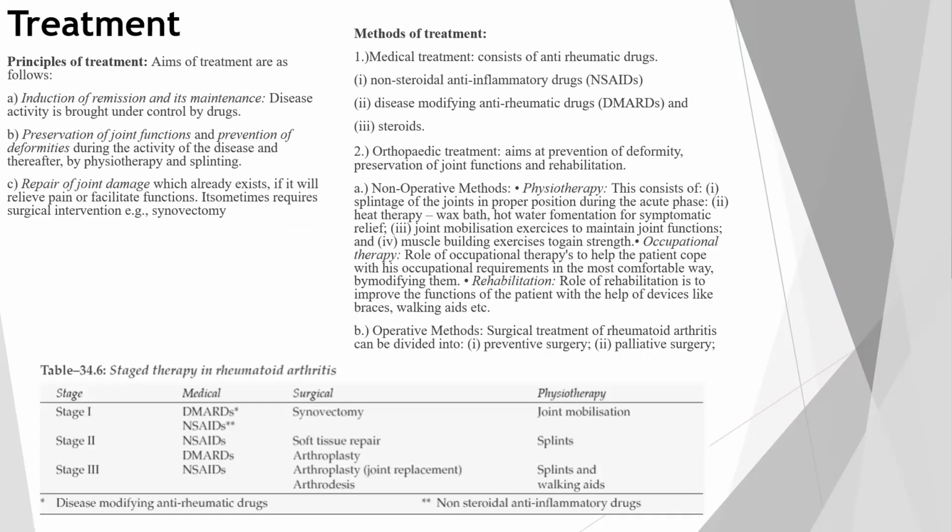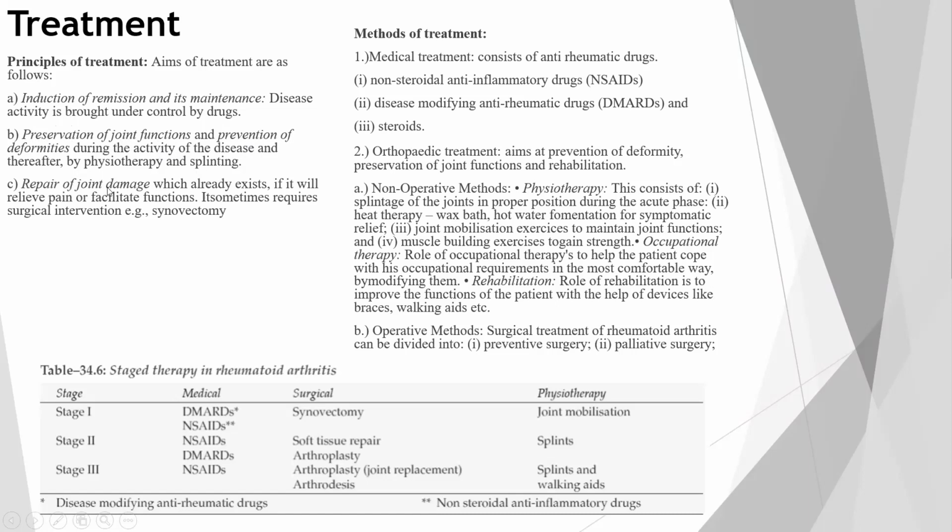We can control the further increase in the disease. Second is preservation of the joint function and prevention of deformities. So first our aim is to decrease the progression of the disease, then the preservation of joint function. Whatever joint function is remaining has to be maintained, and the prevention of deformity. If no deformity has started, we'll be working on the prevention of the deformities during the activity of disease and thereafter by physiotherapy and splinting.